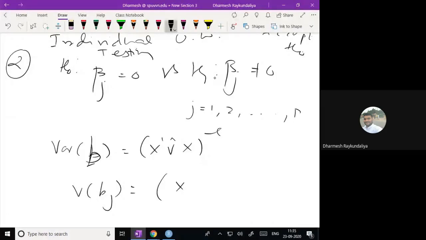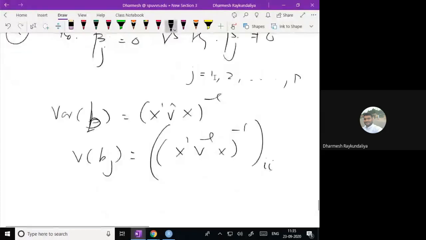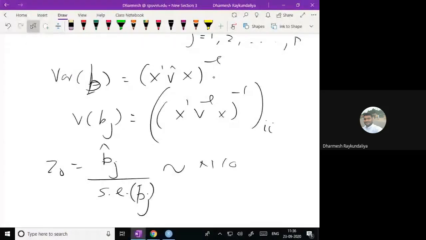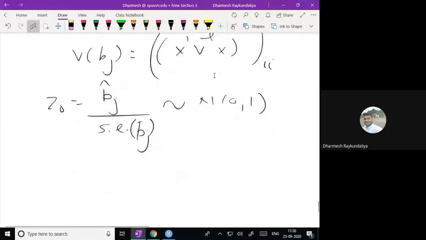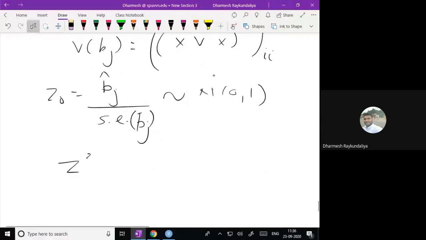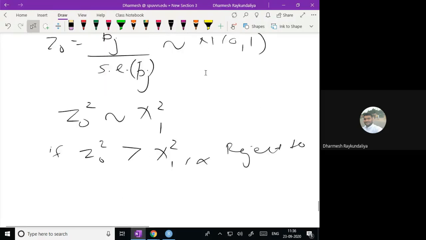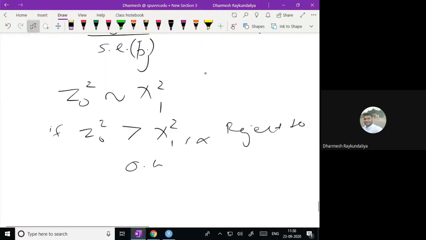Just obtain z0, which is the estimate of the regression coefficient divided by its standard error, and it has a normal 0, 1 distribution. Therefore z square is called the Wald statistic, which has chi-square with 1 degree of freedom. If z0 square exceeds chi-square 1 alpha, reject H naught, otherwise accept it.